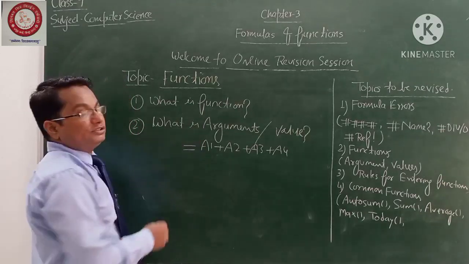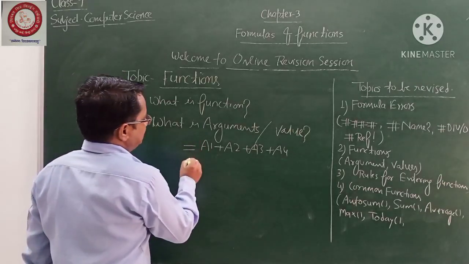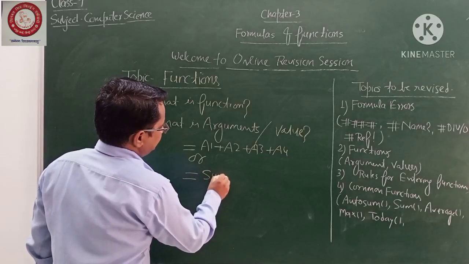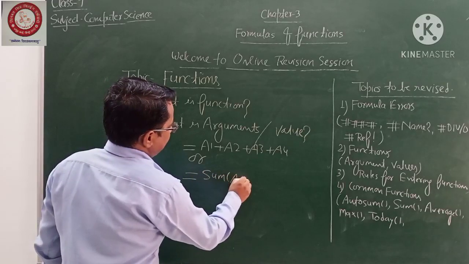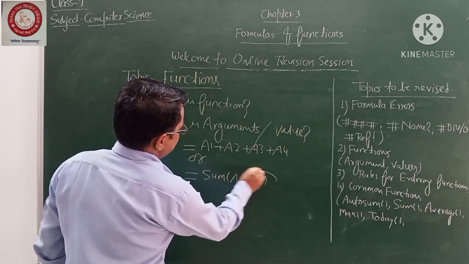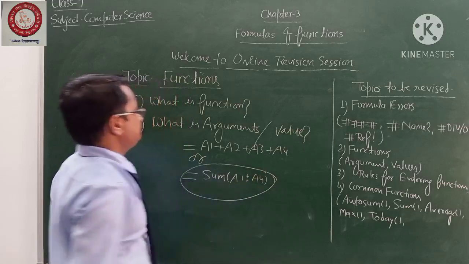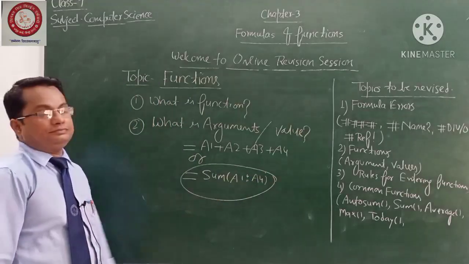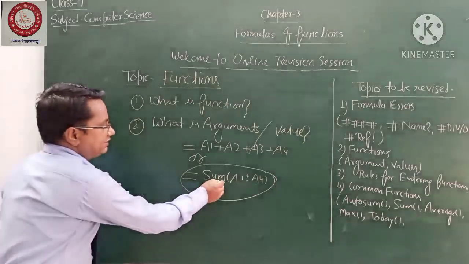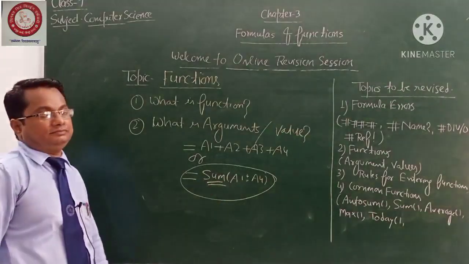But right now I have to use the function. You can write this formula like this: equal to SUM A1 colon A4. Both are the same.